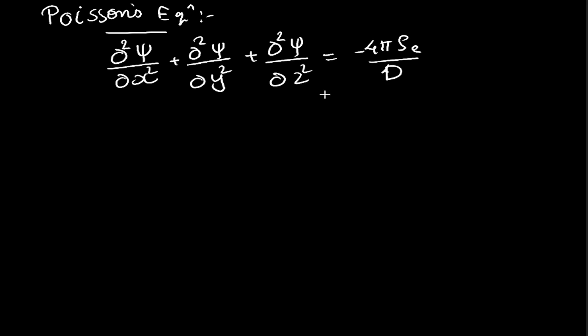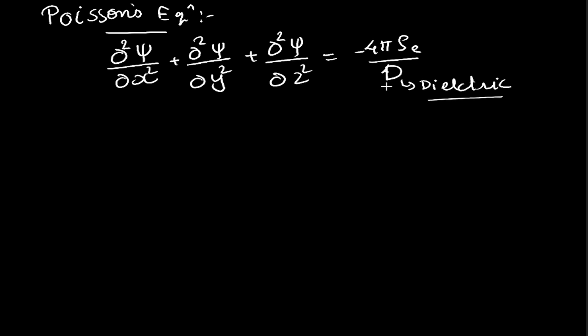Okay, so this is the Poisson's equation, where x, y, z are the rectangular coordinates, and d over here is the dielectric constant. The value of the dielectric constant is constant for the solvents that we are using, and the dielectric constant is the ratio of the permeability of the electrons in the medium to the permeability of the electrons in the air.